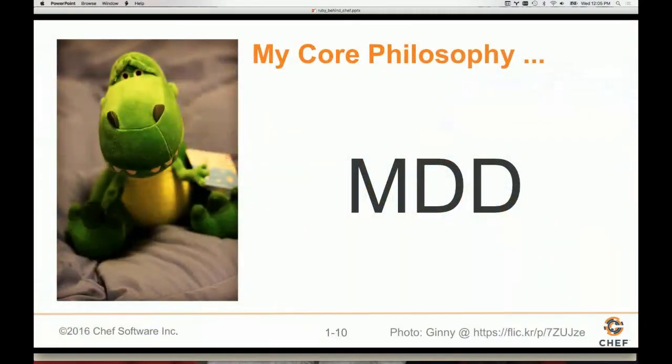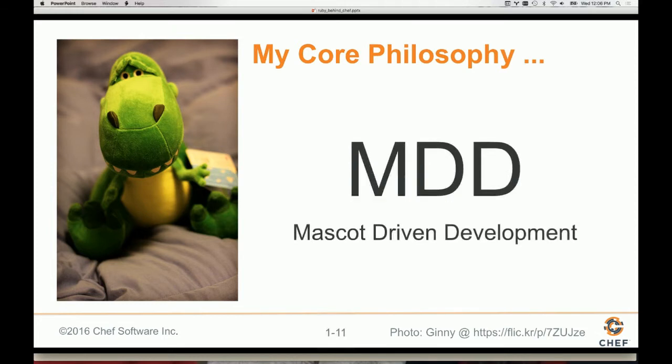All right, so this all comes from me and my new core philosophy. I just went to Burning Man, and I was sitting there with a bunch of other thought leaders, and we were thought-leadering around the camp circle. We were thinking about different ways in which we could build products, and the way I came out of that was MDD. Some of you are probably familiar with TDD, test-driven development, maybe even BDD, behavior-driven development. MDD, you're probably scratching your heads. Well, MDD to me is mascot-driven development.